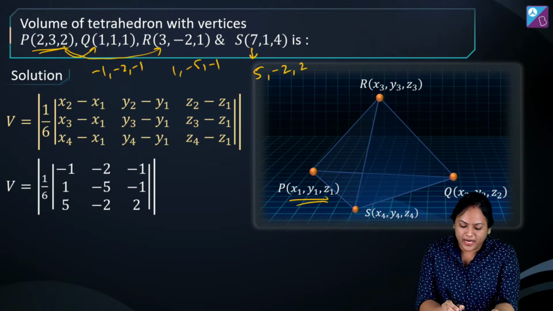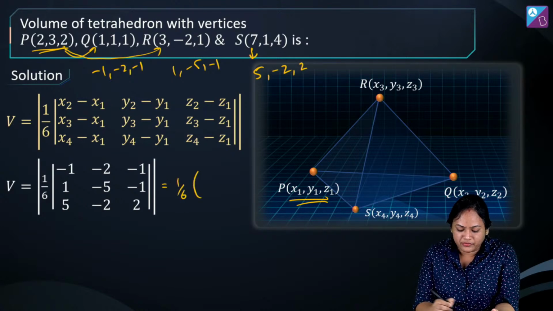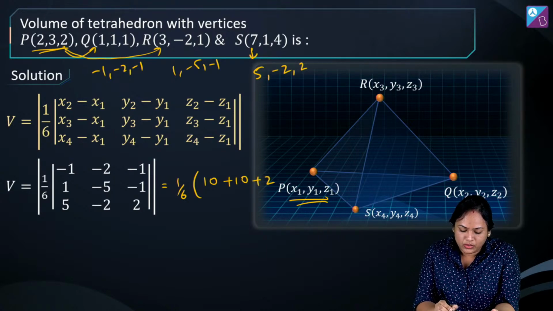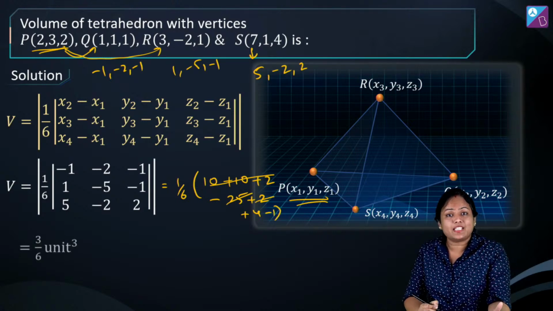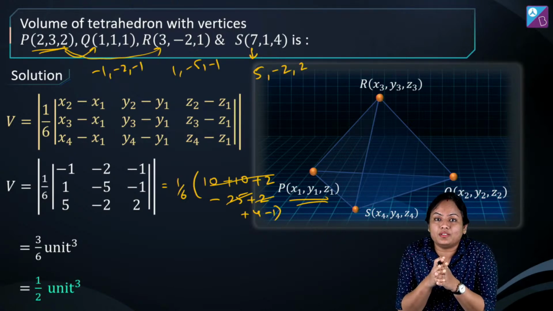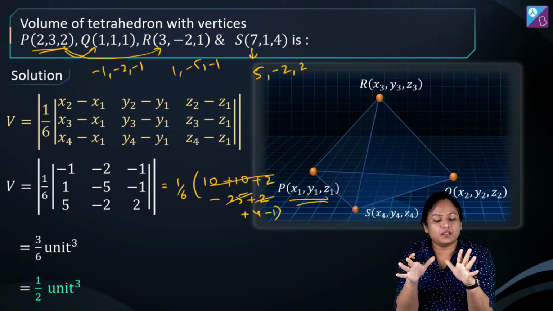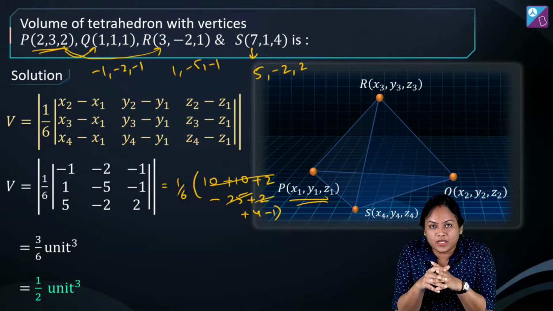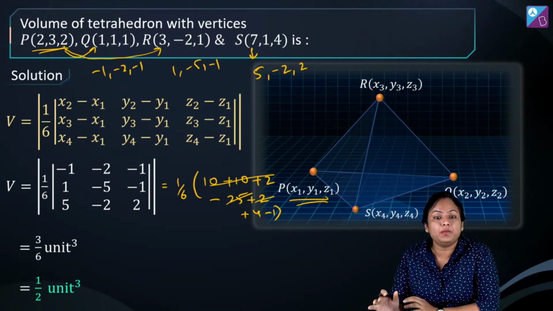All right. तो अगर अपन इसको expand करेंगे तो ये बन जाएगा 1/6 times of. This is going to become 10. Then I have one more 10. Then it is +2. Minus I'll have 25. Then I would have again +2 over here and here I would have +4. Got it? तो ये अपना cancel out हो जाएगा and you'll have a -1 left out. So it will be 3/6 basically, or 1/2 unit cube will be the volume of this tetrahedron. आया ये सबका? Have you got this answer? 1/2 will be the volume of this tetrahedron given the 4 vertices P, Q, R and S.